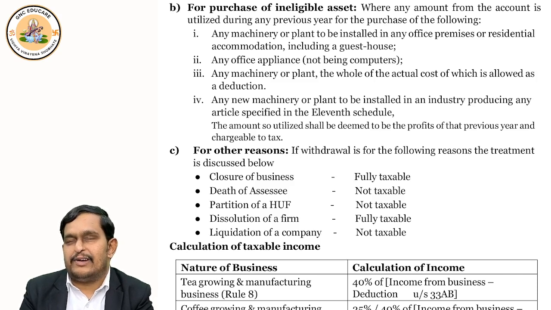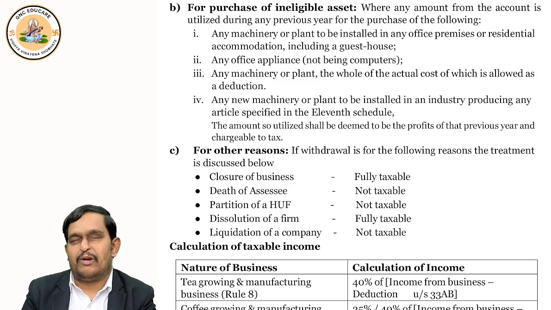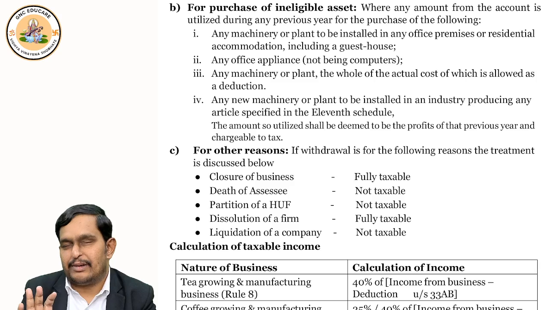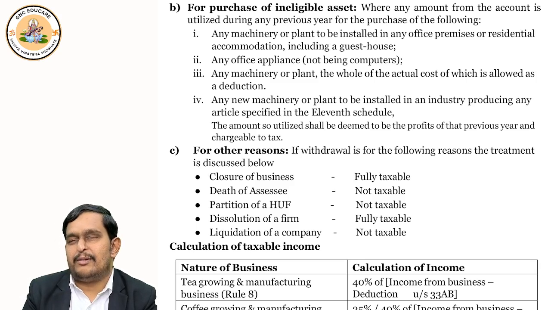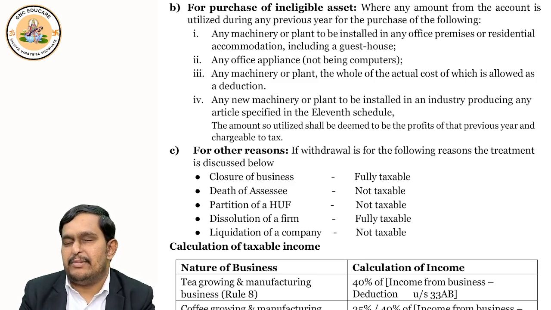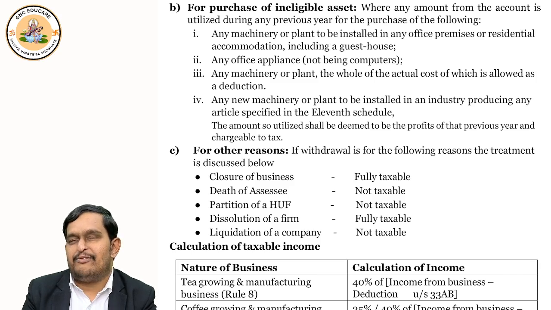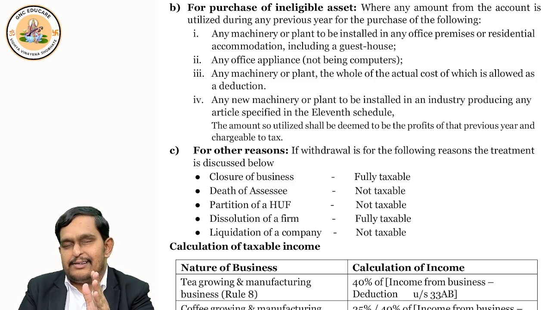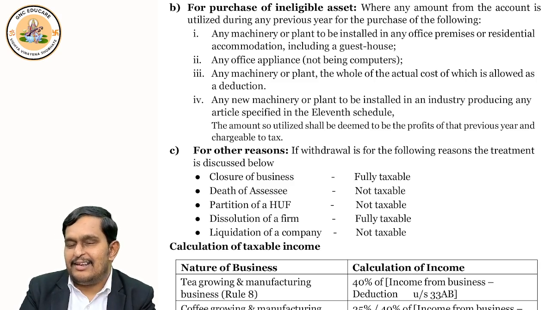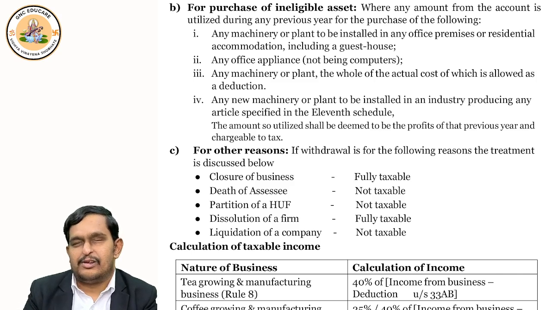Let me continue with the further points. What is the next thing? Calculation of income. Now in case of tea, you know, right? 60% is agricultural income, 40% is treated as business income. So in case of tea, you will simply say 40% of the revenue minus 33AB deduction. Similarly for rubber, 65% is agricultural and 35% is business. So 35% of your income minus 33AB deduction.